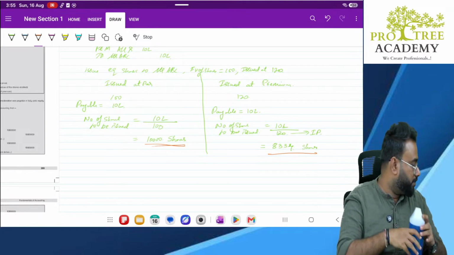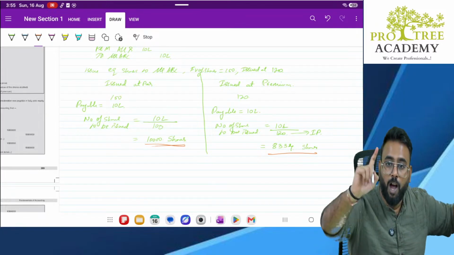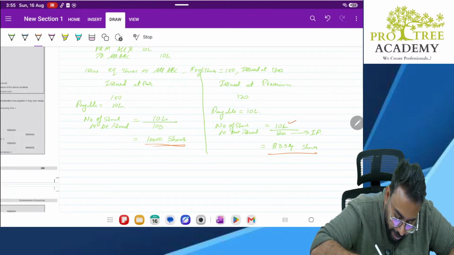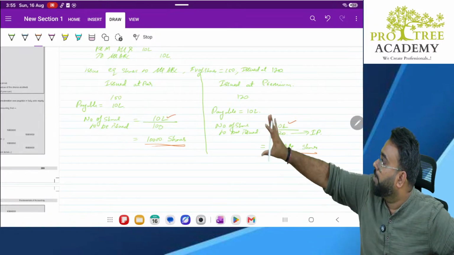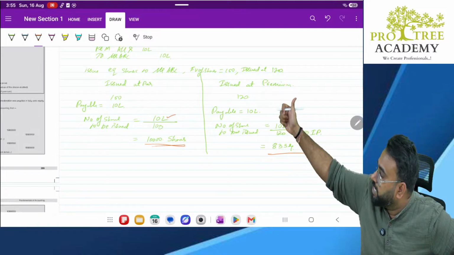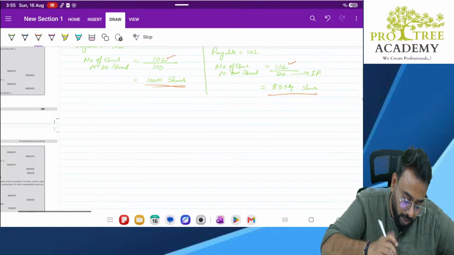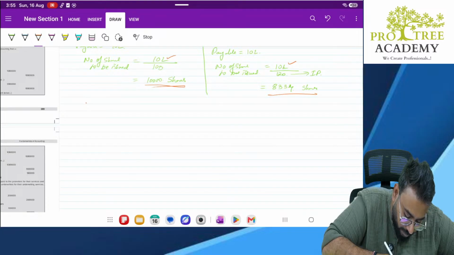But understand one thing. How much is payable? 10 lakhs only. I didn't make any changes in the payable amount. Payable amount is 10 lakh, both the sides. What changed? The denominator changed. Clear? So here, what is the journal entry I will pass?